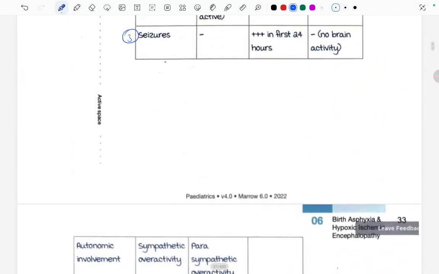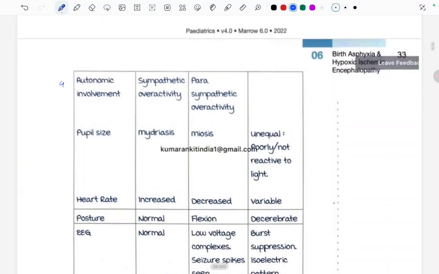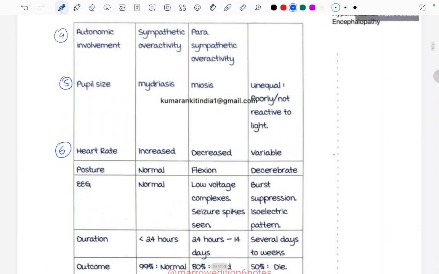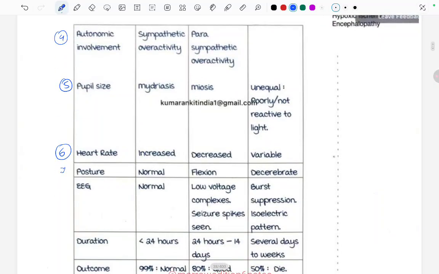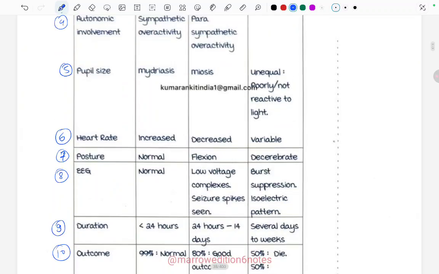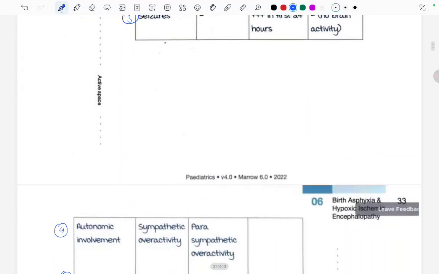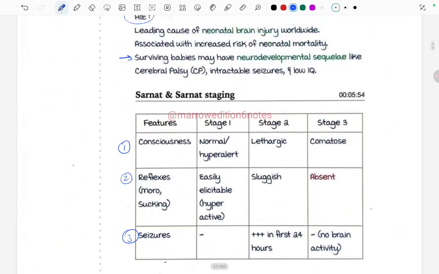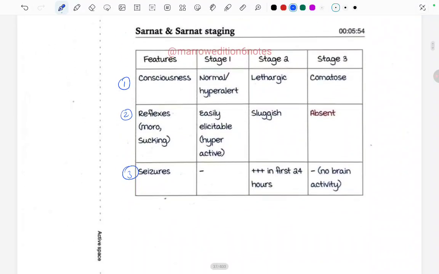Fourth one is the autonomic involvement, then the pupil size, and then the heart rate, then the posture. Posture, then the EEG, then the duration, and then finally the outcome. This one is stage 1, 2 and 3. Let's start reading about this Sarnat and Sarnat staging.